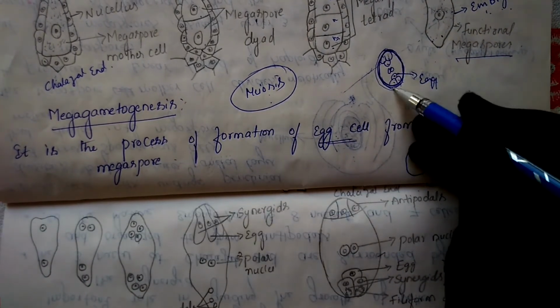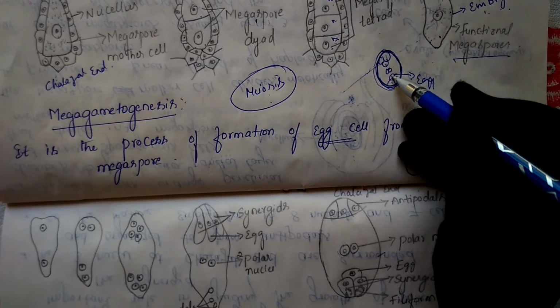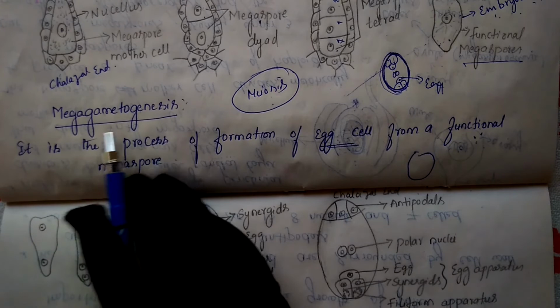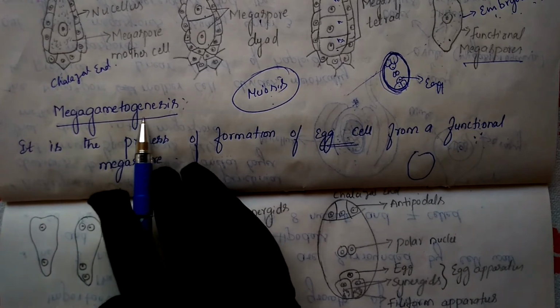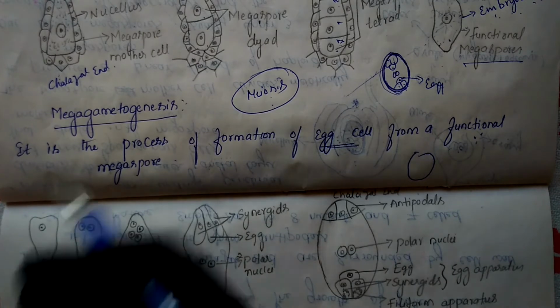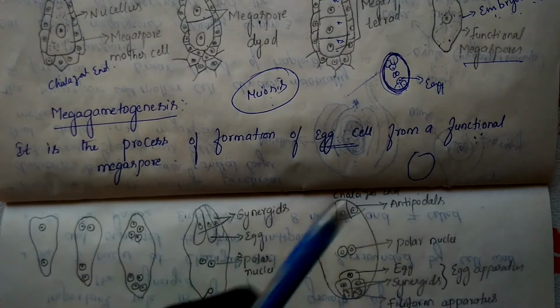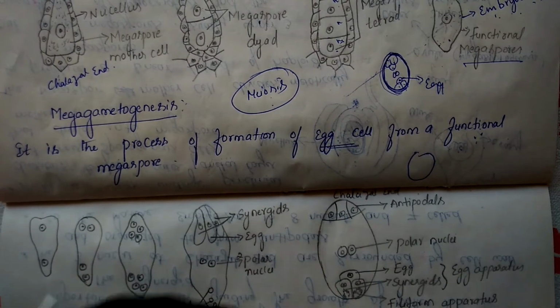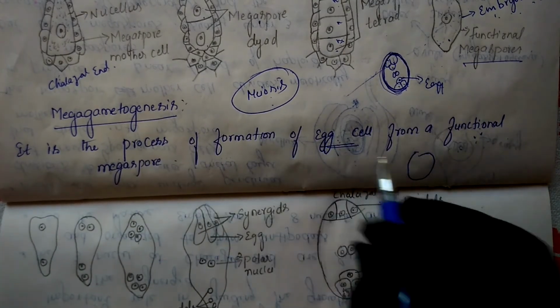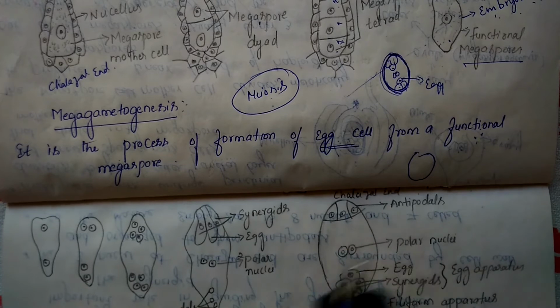That functional megaspore will develop the egg. How the functional megaspore develops this egg, that process we call megagametogenesis. This term isn't mentioned in your textbook here, but megagametogenesis is nothing but the formation of the female gametophyte. The female gametophyte is nothing but the formation of an egg. Now let us discuss this process.